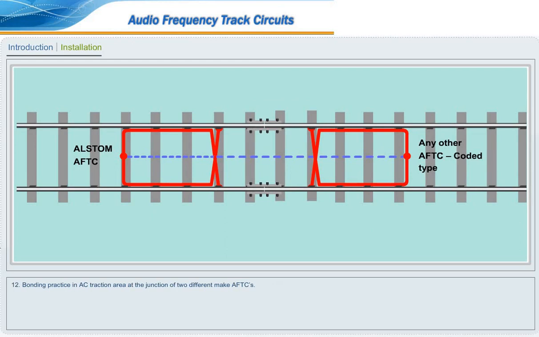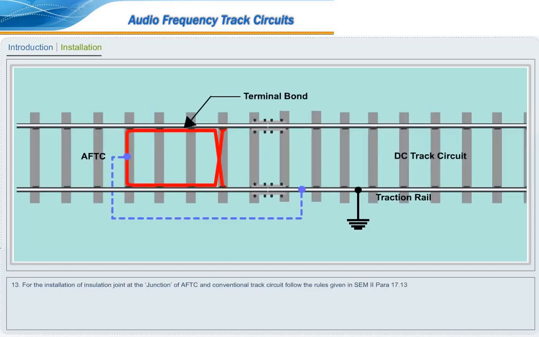Bonding practice in AC traction area at the junction of two different make AFTCs. For the installation of insulation joint at the junction of AFTC and conventional track circuit, follow the rules given in SEM 2, para 17.13.